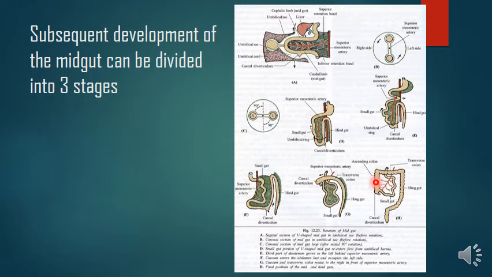So altogether in the first stage 90 degrees has completed, and in the second stage, only till the subhepatic area we call it as the second stage. Okay, then in the third stage the cecum and appendix will grow caudally from the subhepatic region, and it reaches its right iliac fossa, definitive position, right?